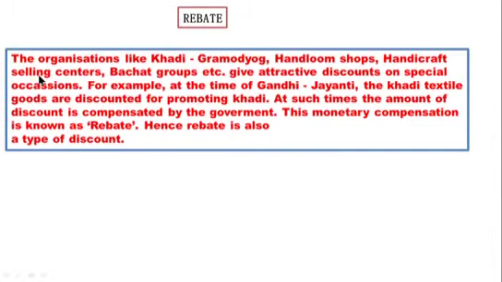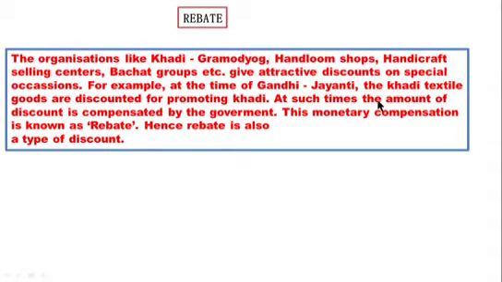Rebate. Organizations like Khadi Gramodyog, handloom shops, handicrafts selling centers, Bachat groups etc. give attractive discounts on special occasions. For example, at the time of Gandhi Jayanti, the Khadi textile goods are discounted for promoting Khadi.